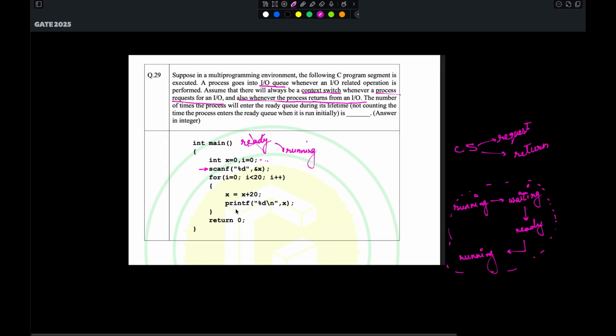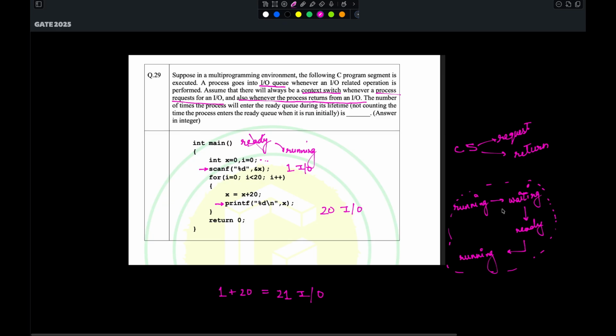So another thing that is of importance here is that we are outputting the value of X in every iteration of the for loop. So this also comes in IO because IO is input output. We are looking at both the things. So, since the for loop is run 20 times, we would be having 20 IOs here and 1 IO here. In total, we would be at the end having 21 IOs in this entire program.